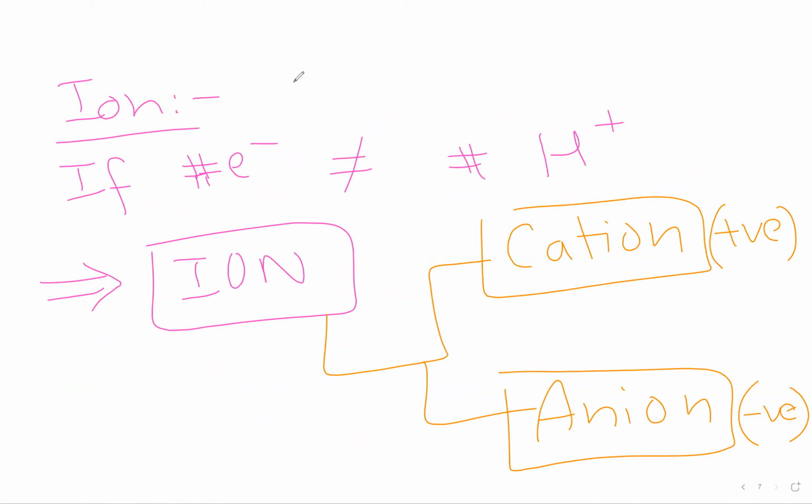Okay, next we'll move on to ions. What is an ion? If an atom's number of electrons is not equivalent to its number of protons, this is considered an ion. There are 2 types of ions. One is a cation, which has a positive charge. One is an anion, which has a negative charge. We'll discuss more about cations and anions in the next video.